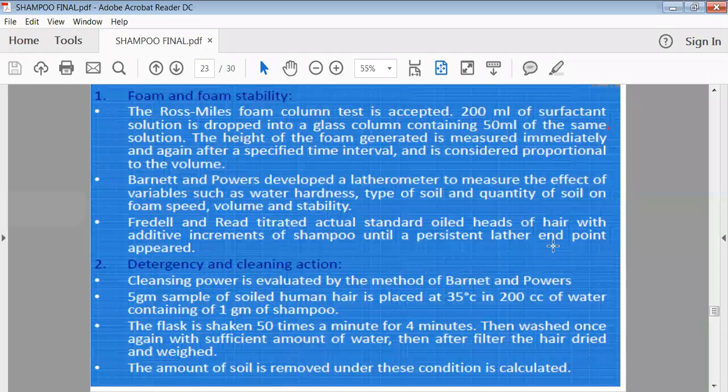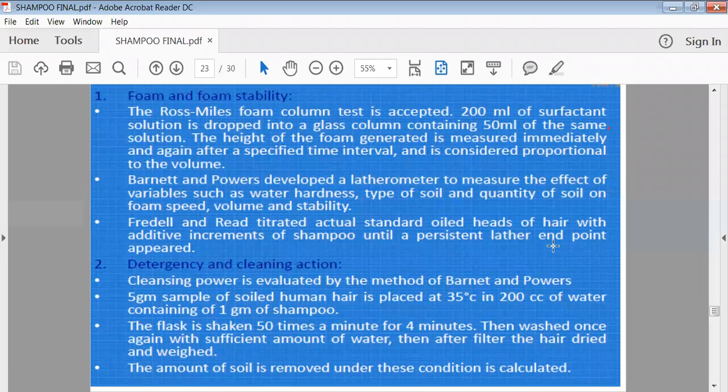Then how to perform this kind of test? Now, foam stability as well as the foam producing characteristics. Simply take a little bit of your shampoo, mix it thoroughly with a little bit of water, and vigorously shake it. What will happen? It will cause the production of foam.